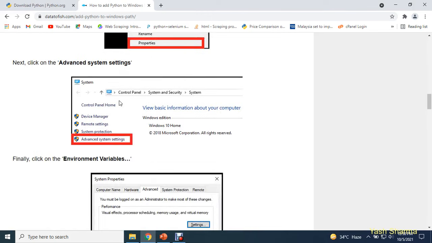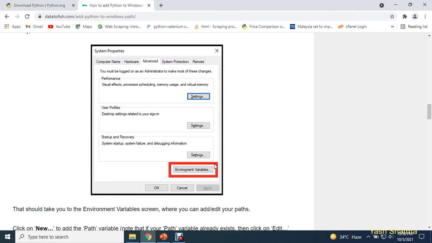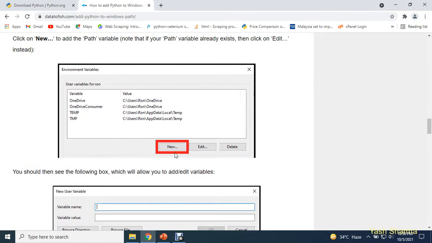Right click on your PC, click on advanced system settings, select environment variables, click on new.